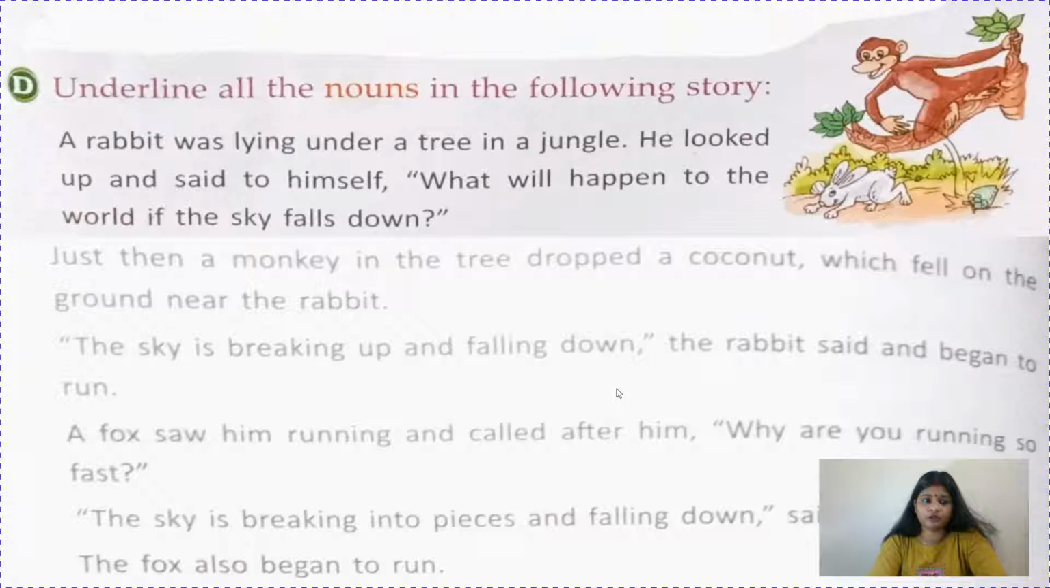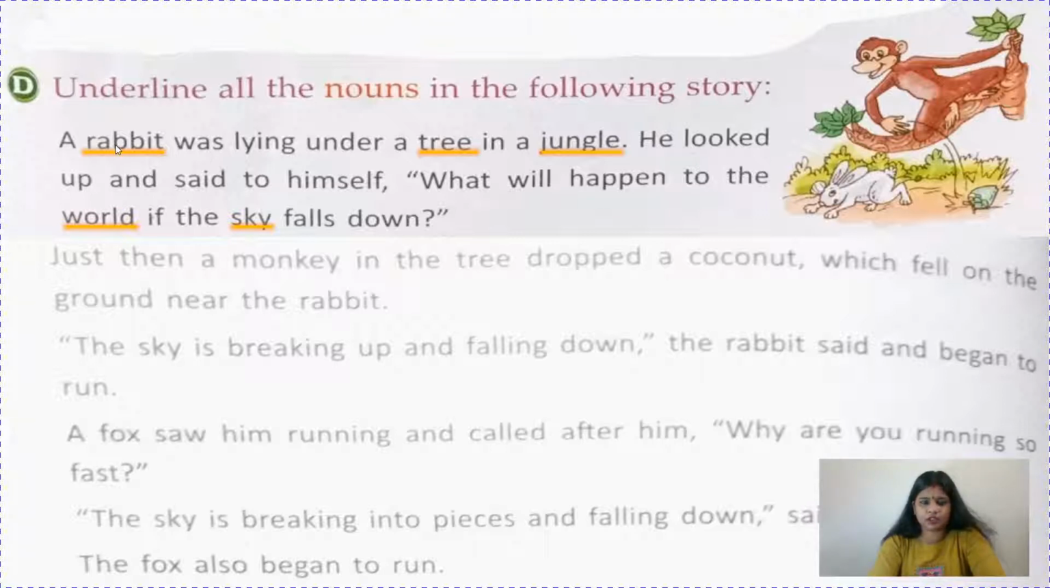Now here, part D, what you have to do: underline all the nouns in the following story. A rabbit was lying under a tree in a jungle. So rabbit is the name of an animal. Tree will come under thing, and jungle will go under place, like forest or desert. He looked up and said to himself, what will happen to the world if the sky falls down? So children, world is the name of a place, and sky, so they will go under noun.